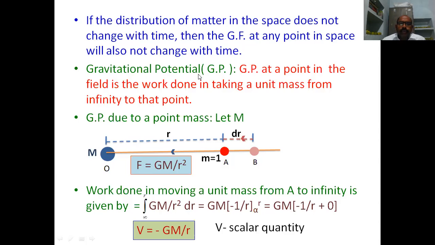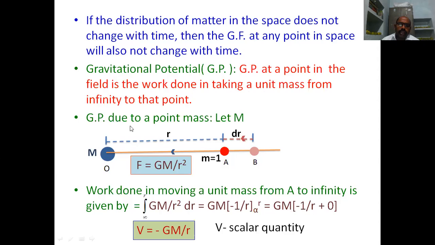Now, gravitational potential. The gravitational potential at a point in the field is the work done in taking a unit mass from infinity to that point, so it is energy, we can say. That is the gravitational potential.